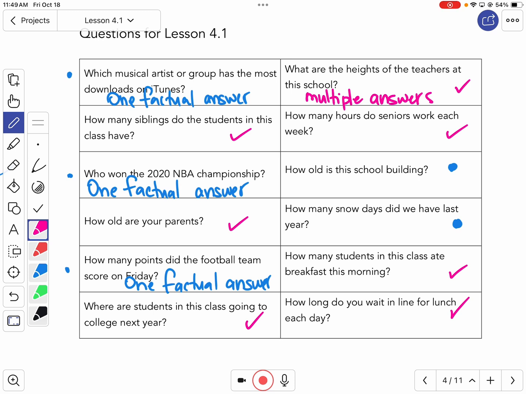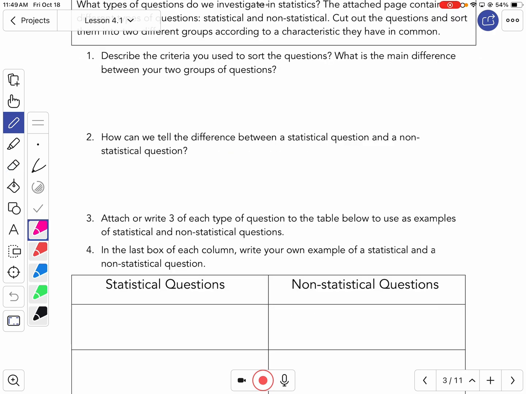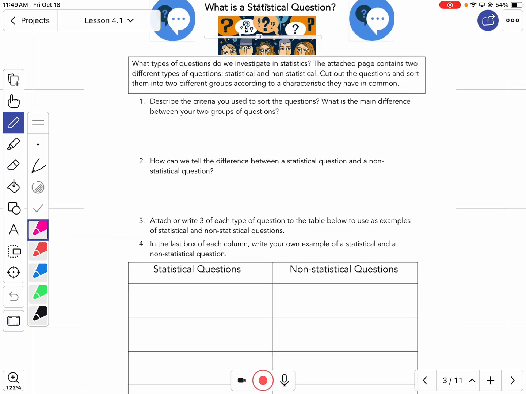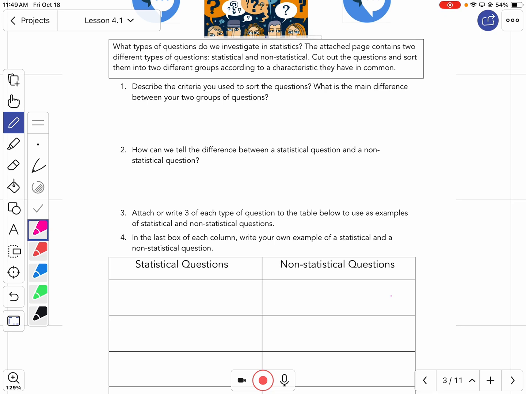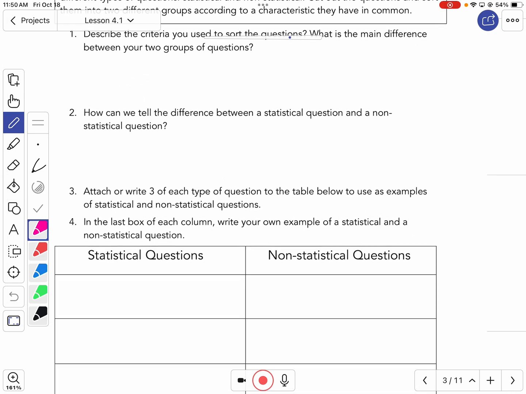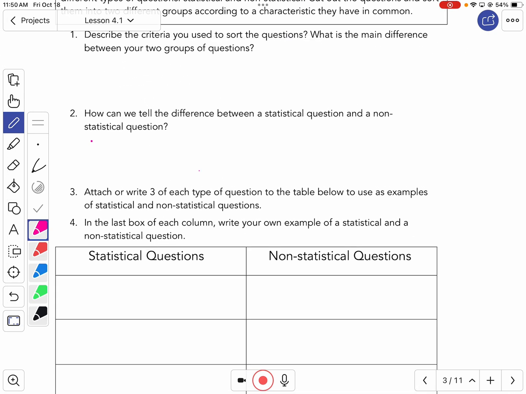So just looking at the two different types of questions that are available. Okay, so flip back to that front page of your notes where it says, what is a statistical question? And we're just going to put something right here. A statistical question: answers vary.